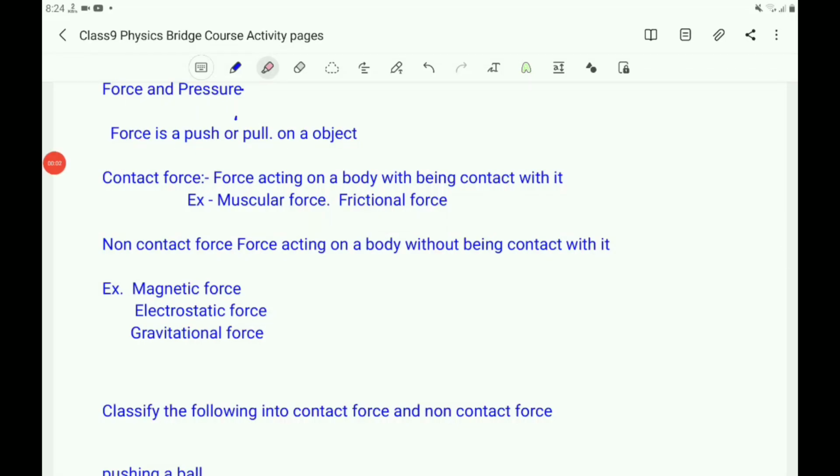Children, it is a physics activity page for you. It is for the first day, about force and pressure. In your previous classes, you studied about force and pressure.